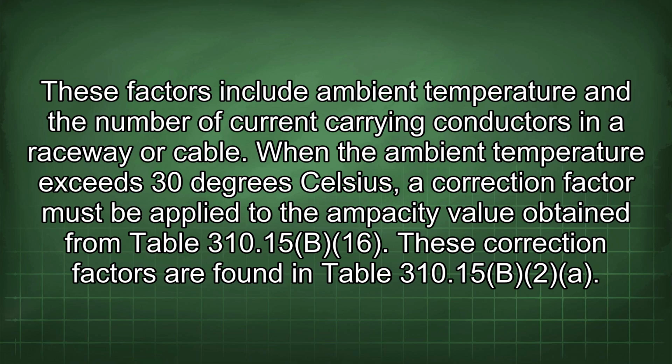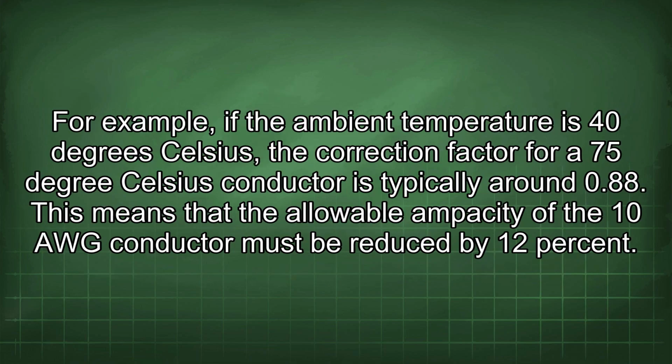When the ambient temperature exceeds 30 degrees Celsius, a correction factor must be applied to the ampacity value obtained from Table 310.15(B)(16). These correction factors are found in Table 310.15(B)(2). For example, if the ambient temperature is 40 degrees Celsius, the correction factor for a 75 degrees Celsius conductor is typically around 0.88. This means that the allowable ampacity of the 10 AWG conductor must be reduced by 12%.